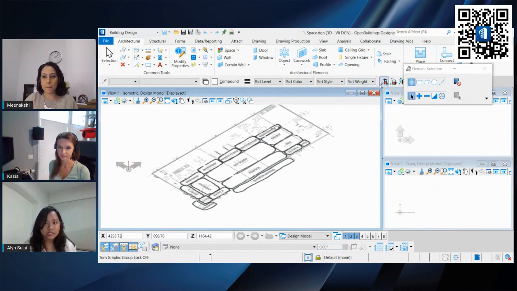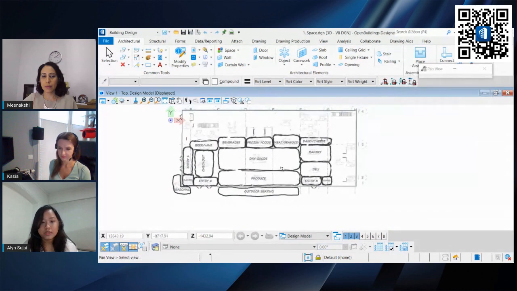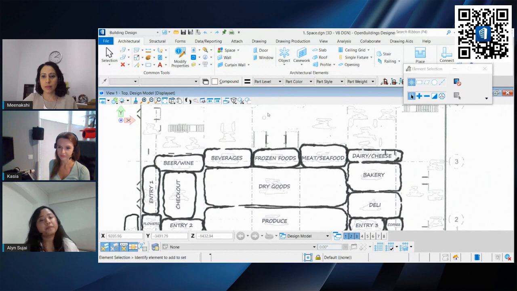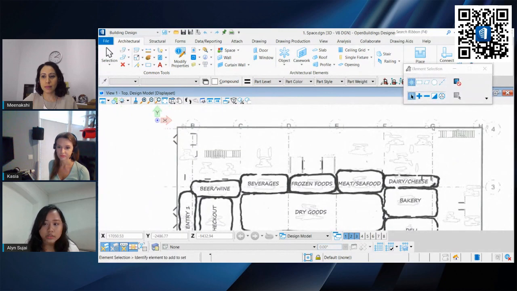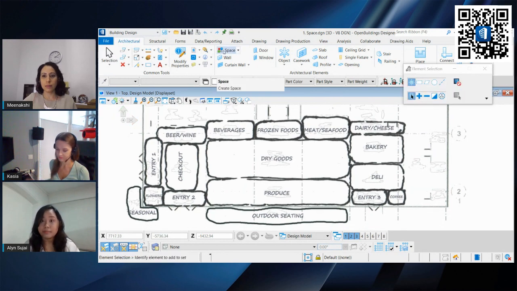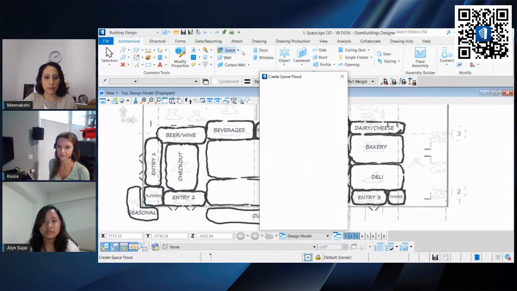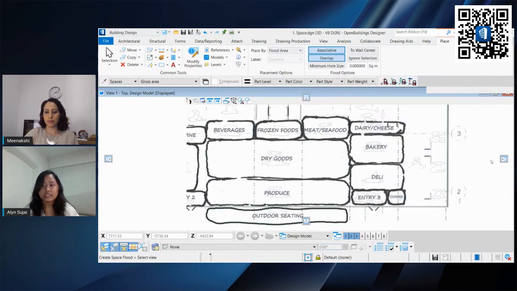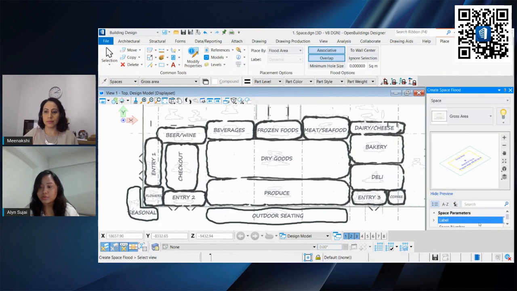So in this case, let me maximize this view. Okay, we have this sketch for this marketplace. This is a 2D plan from a 2D software, and this is just a sketch of the area that is allocated for each space. So what we can do is use the built-in space tool in Open Buildings. We can use this to quantify and get data such as your area as well as your volume, and we can use this to our advantage.